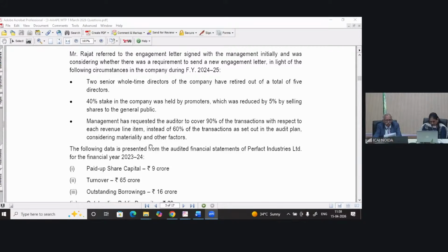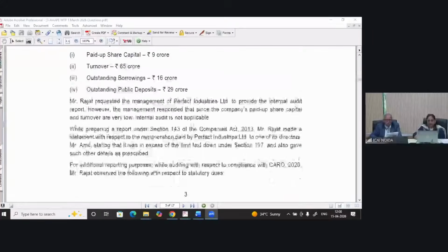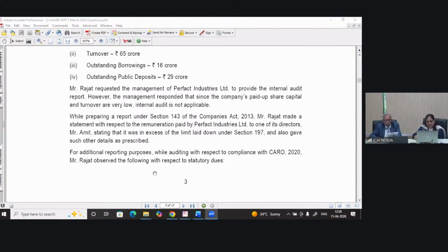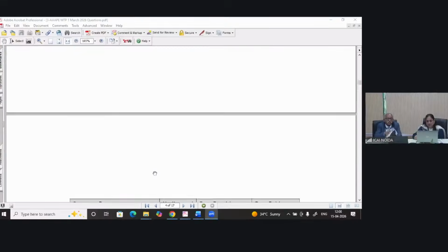While preparing a report under section 143 of the Companies Act, Mr. Rajat made a statement with respect to the remuneration made by Perfect Industries Limited to one of its directors, Mr. Amit, stating that it was in excess of the limit laid down under section 197 of the Companies Act and also gave such other details as prescribed. For additional reporting purposes, while auditing with respect to compliance with CARO 2020 requirements, Mr. Rajat observed the following with respect to their statutory dues.